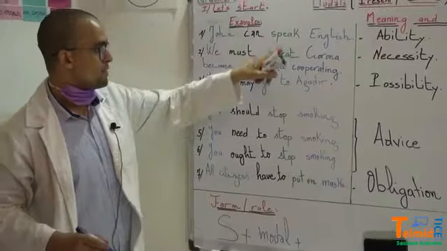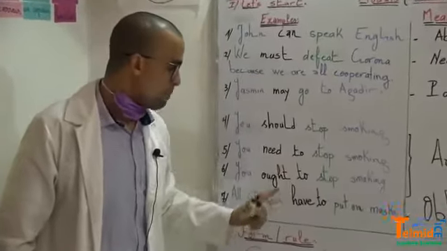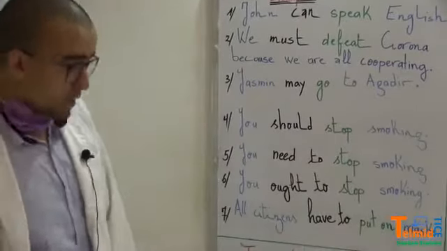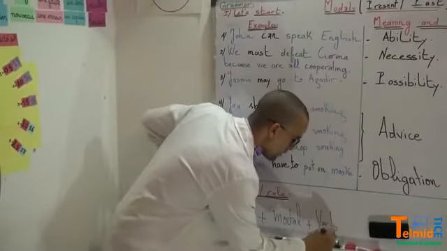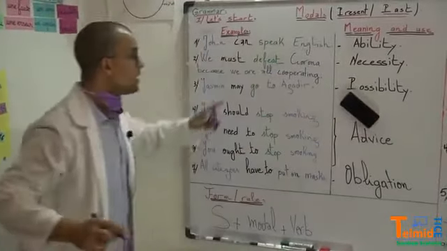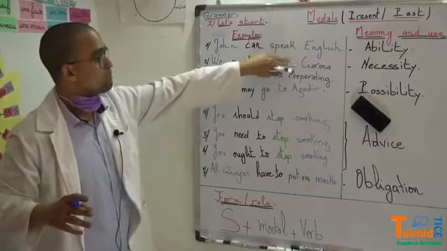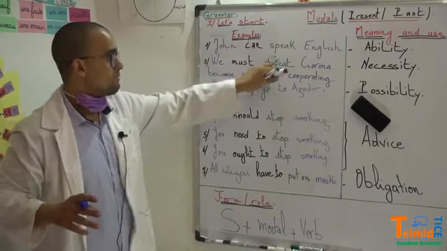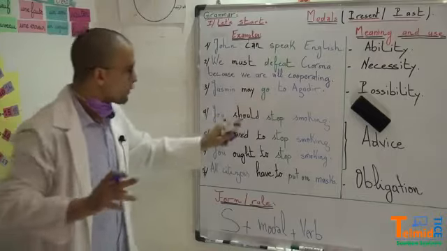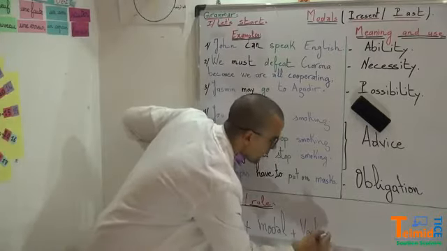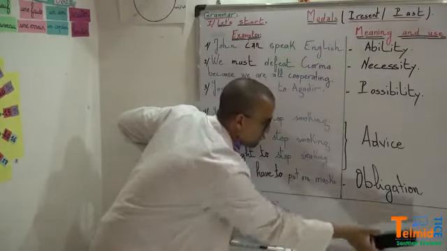Then after the modal, what do we have? Can speak, can defeat, can go, may go, should stop, need to stop, ought to stop, have to put on. So this is a verb, or what we call a bare infinitive. It's not conjugated. We don't say spoken or spoke or speaks, must defeated or must defeats, or gone or went or goes. No, we say modal plus a verb, or let's say plus an infinitive.